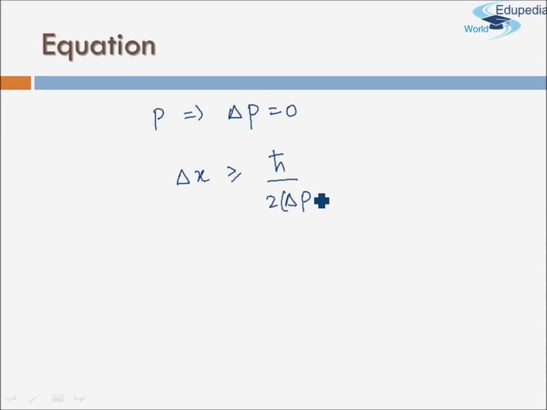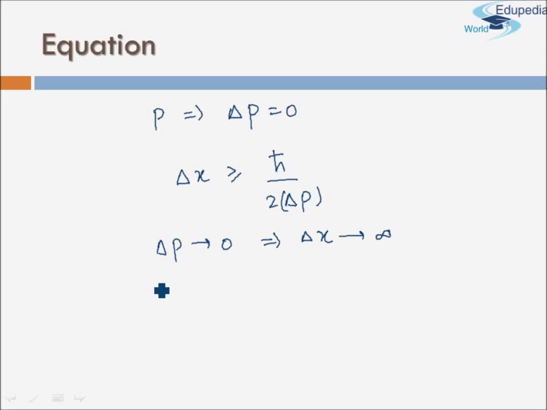But with delta p tending to 0, the error in measurement of my position becomes infinite. That is, as I keep decreasing the error in momentum, my error in position will keep increasing.